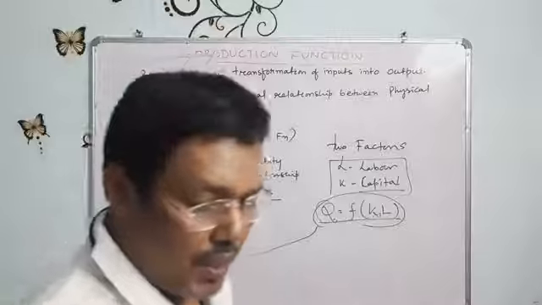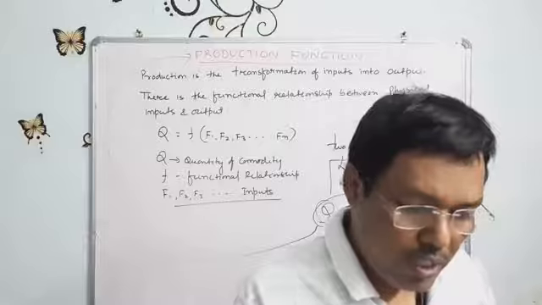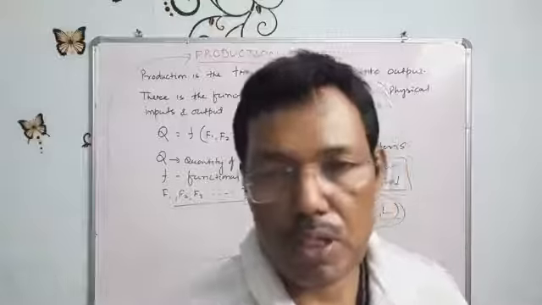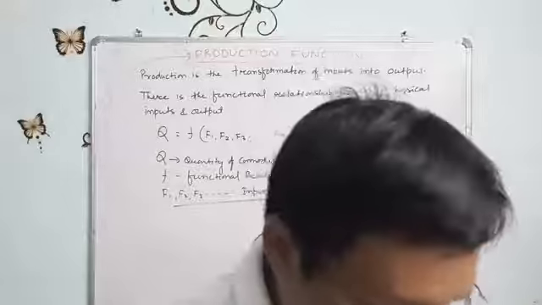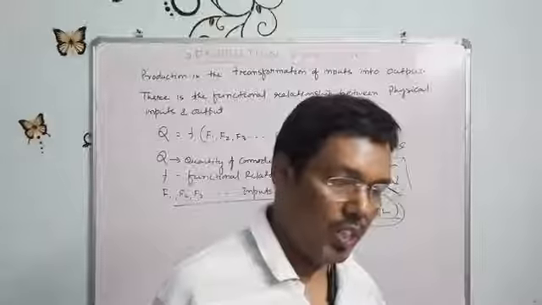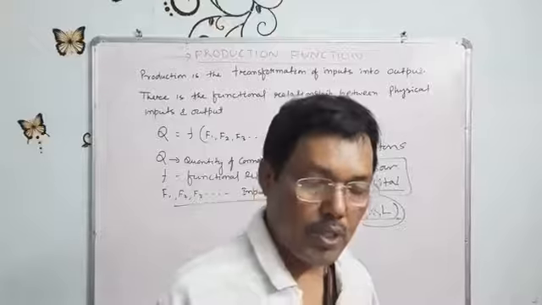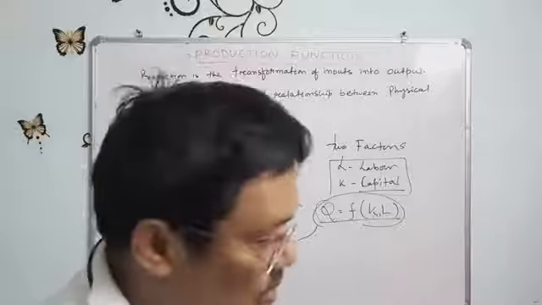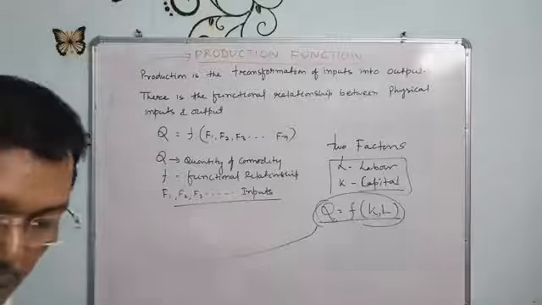Remember, there are some features of the production function. Factors of production or inputs may be substituted for one another in the process of production. Similarly, some factors of production are complementary, and some factors we require in combination, and the combination of inputs largely determines the time period. This time period is divided into two parts, short run and long run production functions.